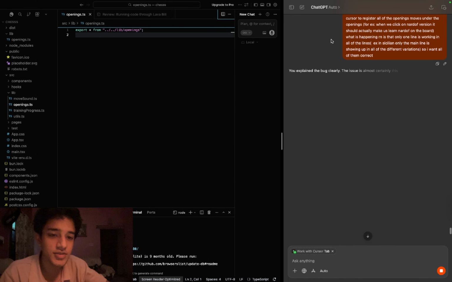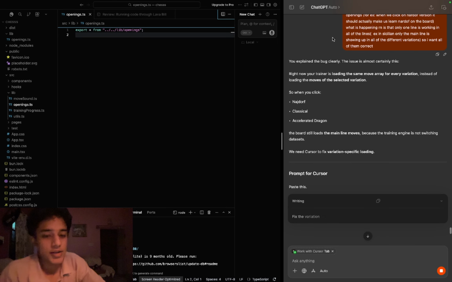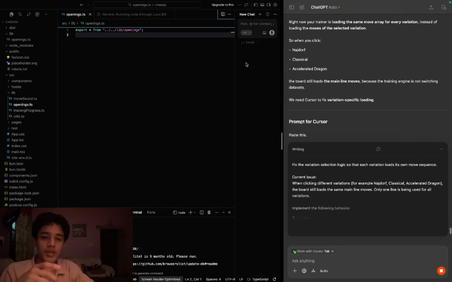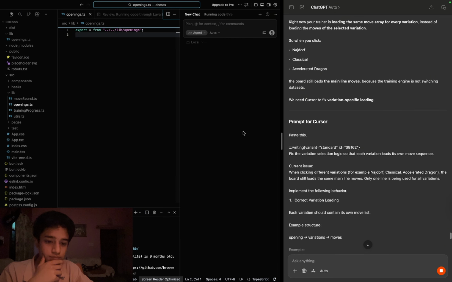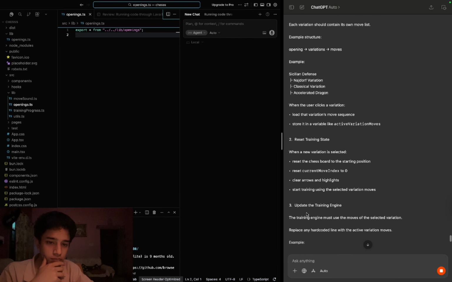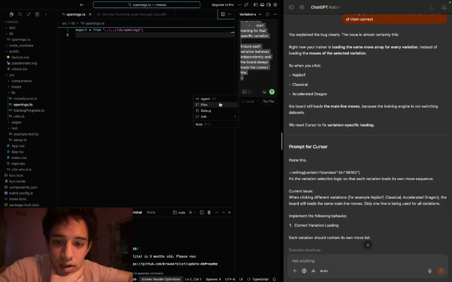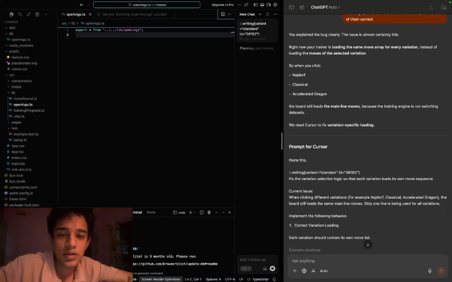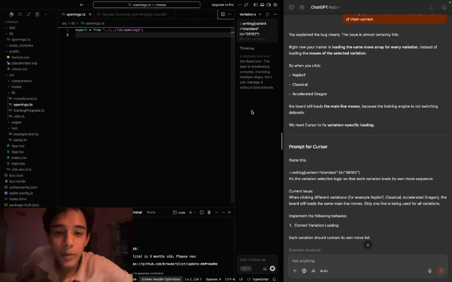Right, so I've prompted this and I've explained the bug clearly. So yes, it's giving me the prompt and I'll just paste it in this. Let's see how it works. Right. Agent. Now you see the basically automatic coding happening.